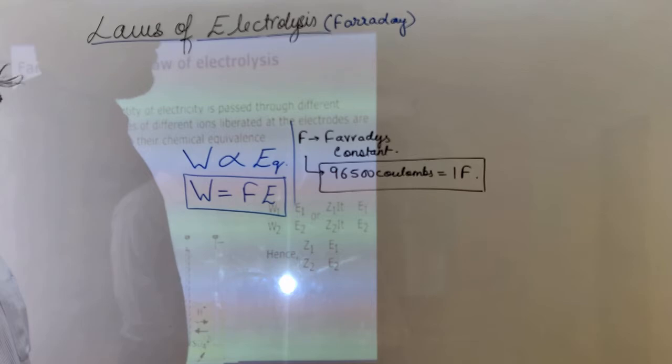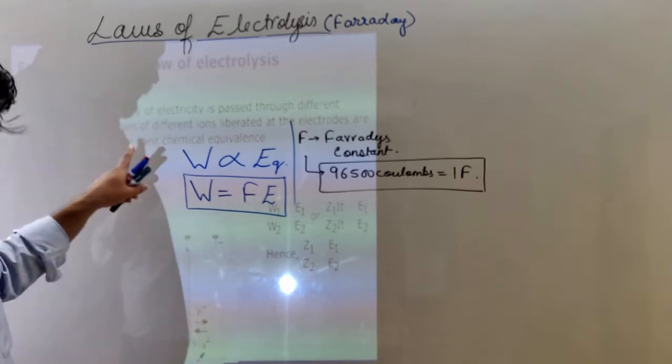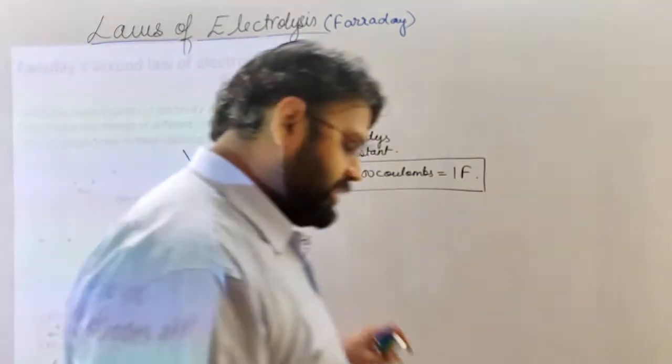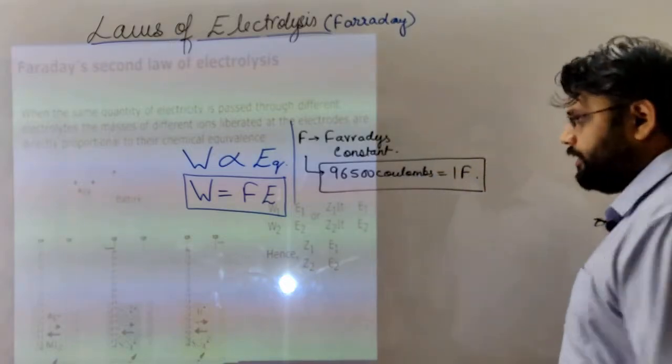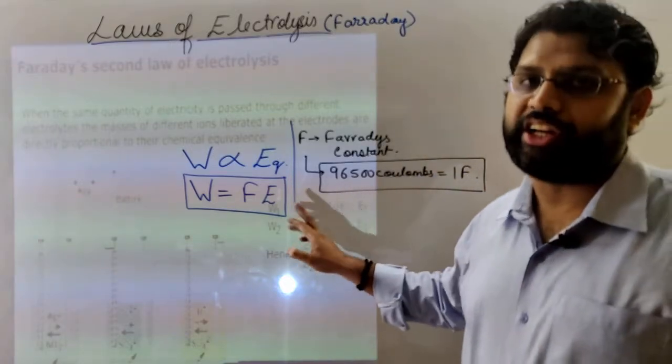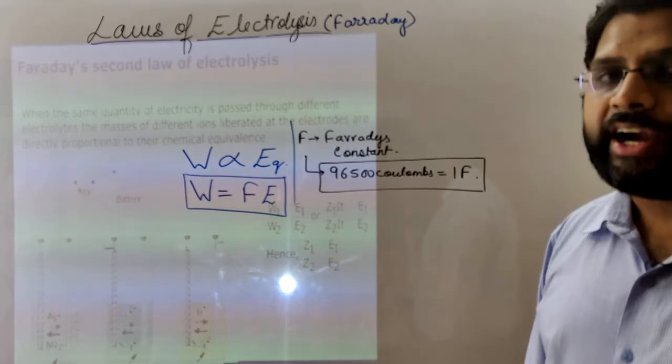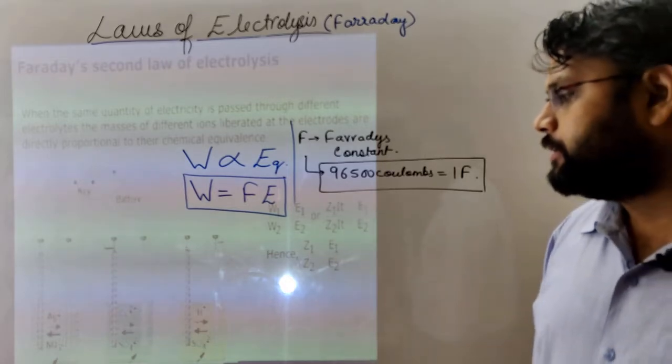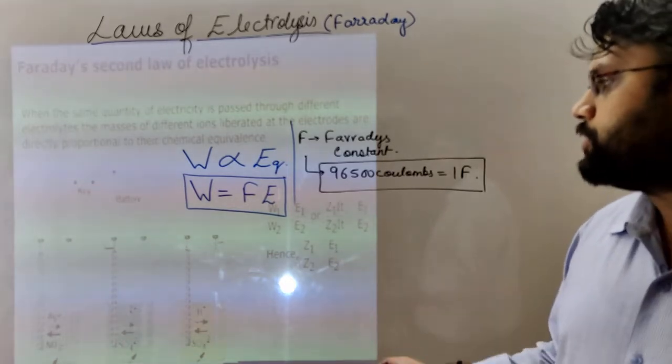So according to the second law of electrolysis, we can say that W is equal to FE, where F is Faraday's constant and E is the equivalent of that respective metal ion. We will see it in detail also.